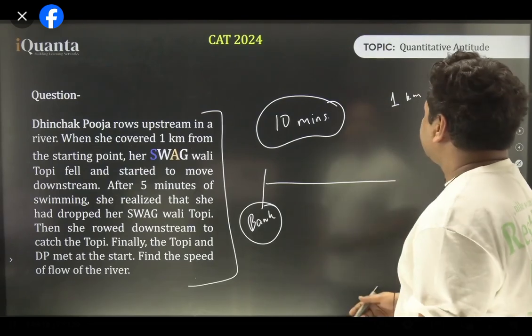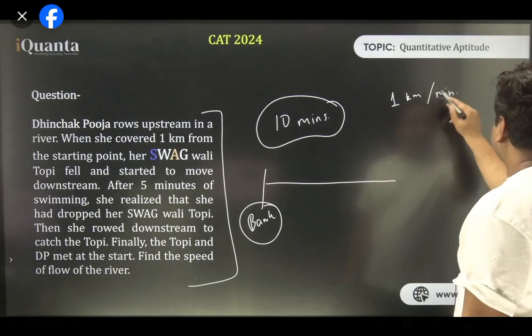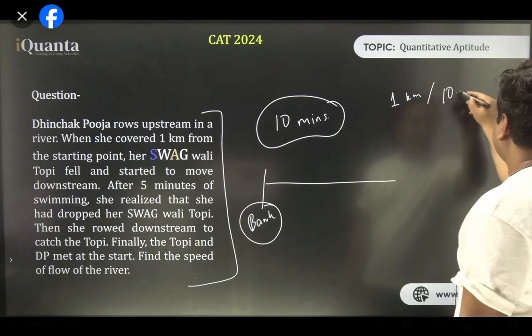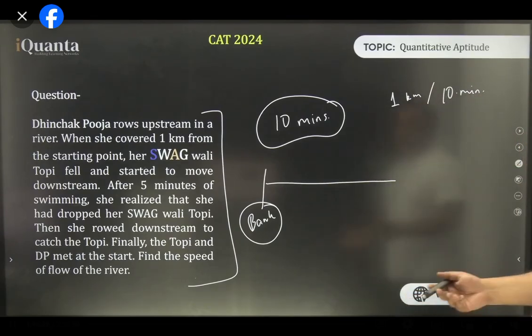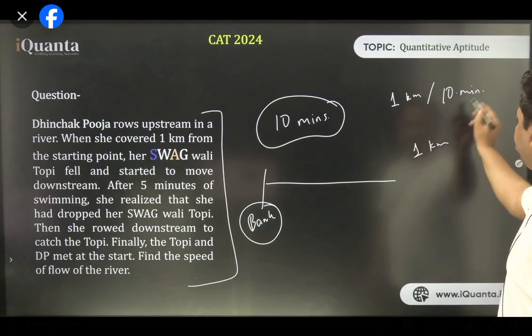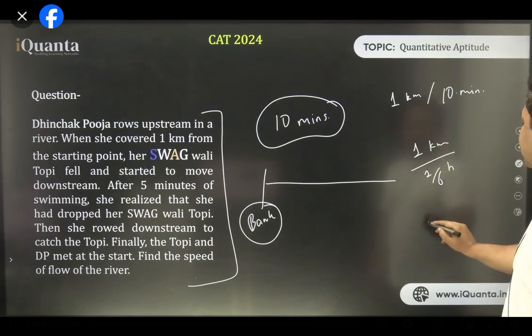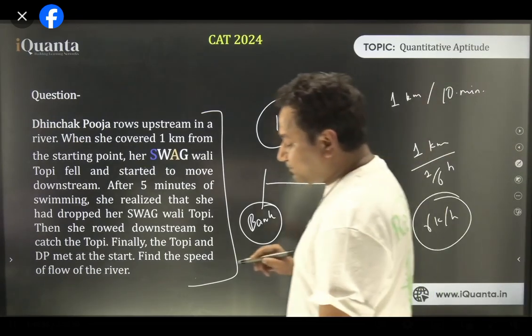Per 10 minutes. What is 10 minutes? It's 1 by 6 of the hour. So 1 kilometer upon 1 by 6 of the hour. 6 goes up, answer is 6 kilometer per hour. That's it.